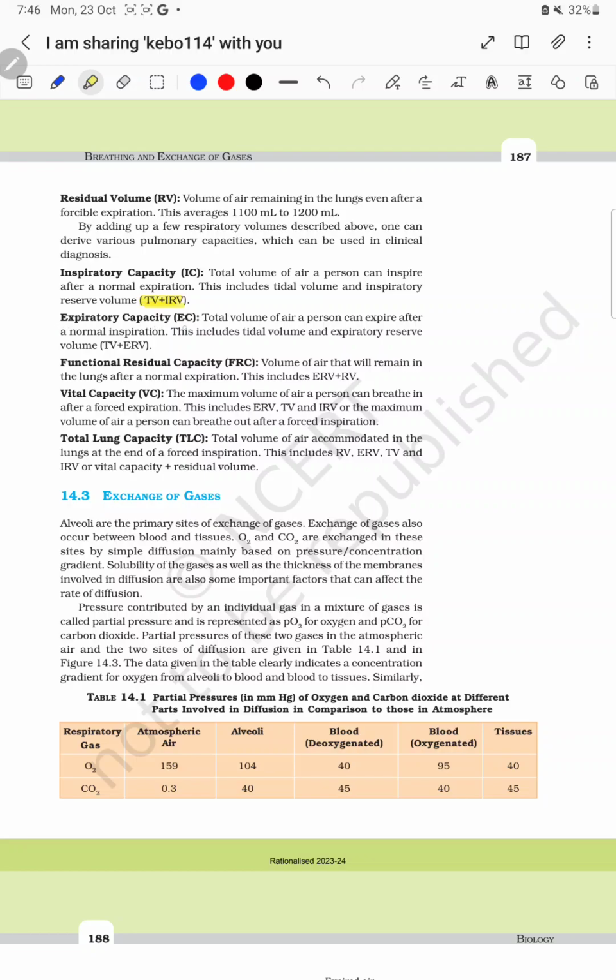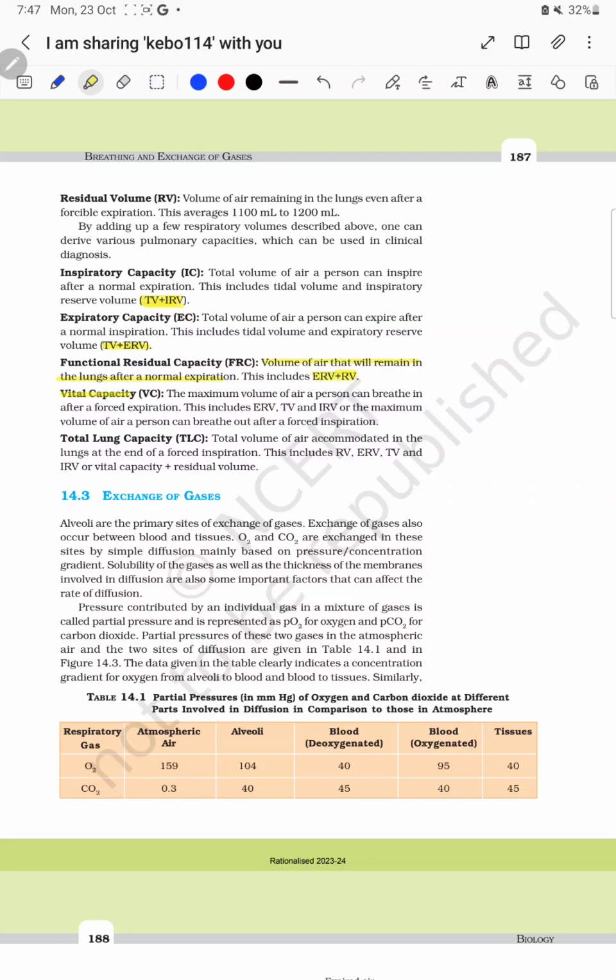Second is the expiratory capacity. It is the total amount of air a person can expire after the normal inspiration. Okay, so it is the tidal volume plus expiratory reserve volume. If we talk about the functional residual capacity, the amount of air that will remain in lungs after normal expiration, it is the expiratory reserve volume plus residual volume.